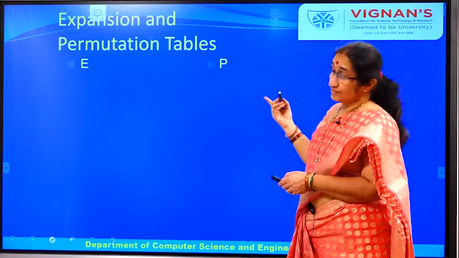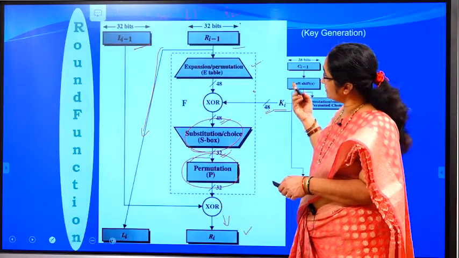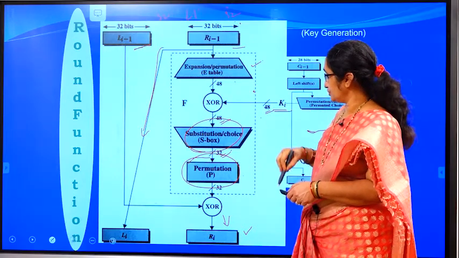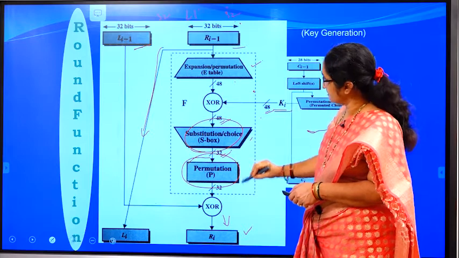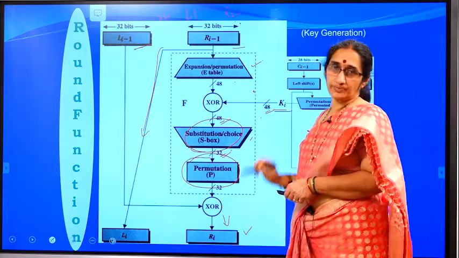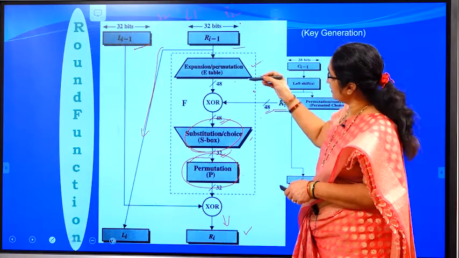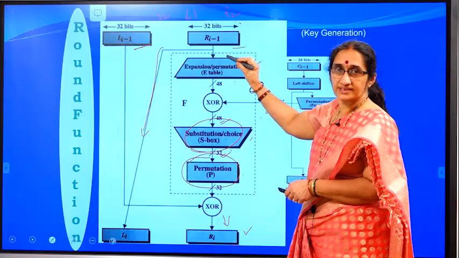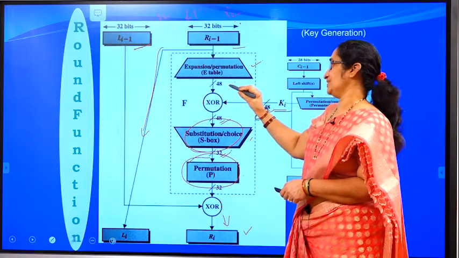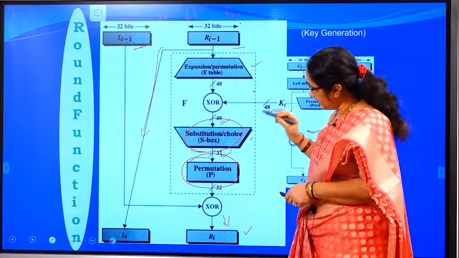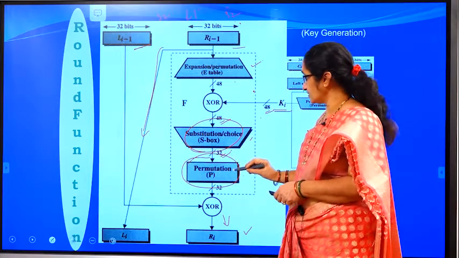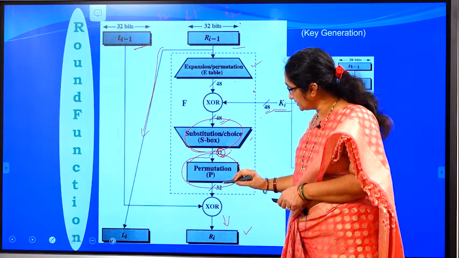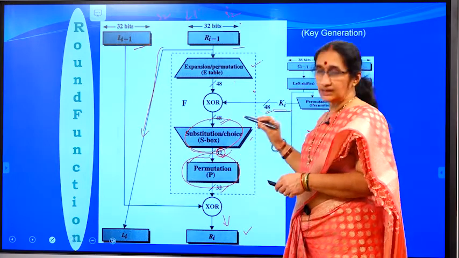So, here I have talked about this expansion and permutation and substitution. So, we have to see about these three things. We have seen our initial permutation. Okay. So, now let us see what is this expansion. You just remember the input to the expansion box is 32 bits and the output from the expansion box is 48 bits. Similarly, in the permutation box P, you are just permuting the values. That means input is also 32 bits and output is also 32 bits. So, let us see how it looks.